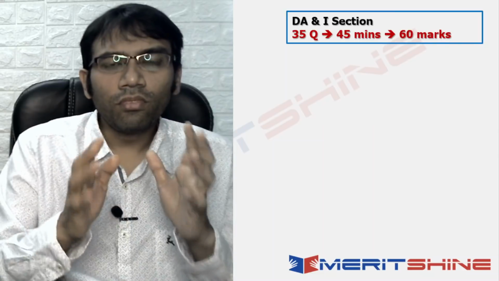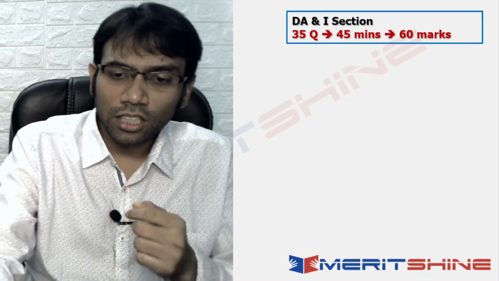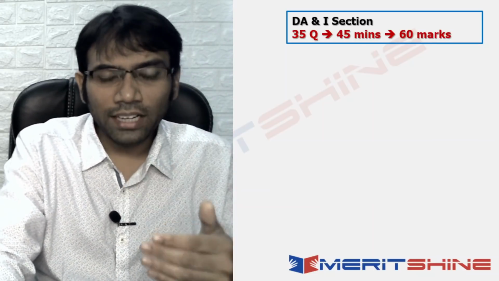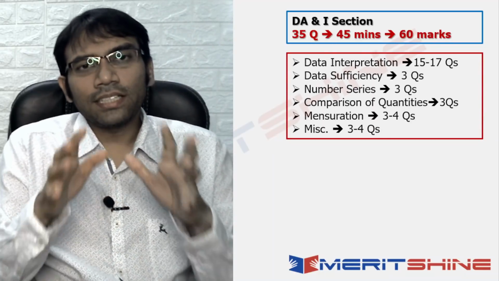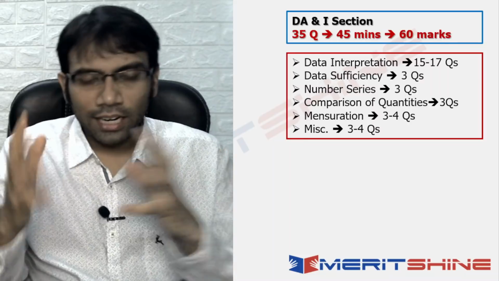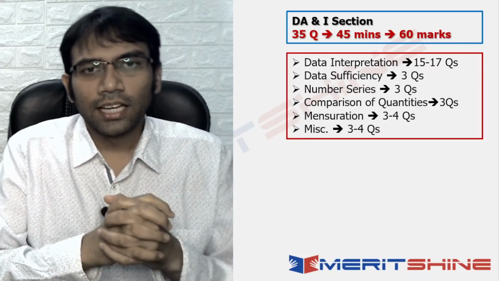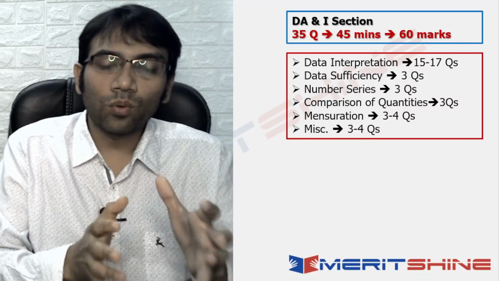Now the data analysis and interpretation section. So 35 questions, you have 45 minutes for that, and 60 marks are allotted to it. Now if you look at this section, we see that there had been quite a few data interpretation caselets, 3 to 4 caselets, and 15 to 17 questions from them.